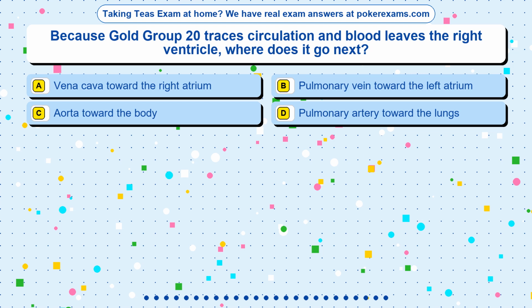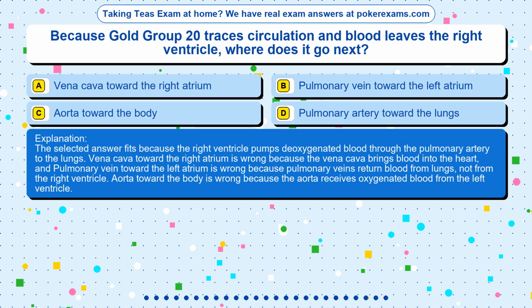The correct answer is option. The selected answer fits because the right ventricle pumps deoxygenated blood through the pulmonary artery to the lungs. Vena cava toward the right atrium is wrong because the vena cava brings blood into the heart, and pulmonary vein toward the left atrium is wrong because pulmonary veins return blood from lungs, not from the right ventricle. Aorta toward the body is wrong because the aorta receives oxygenated blood from the left ventricle.